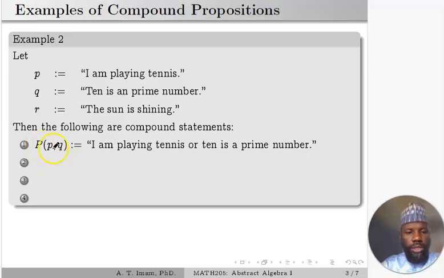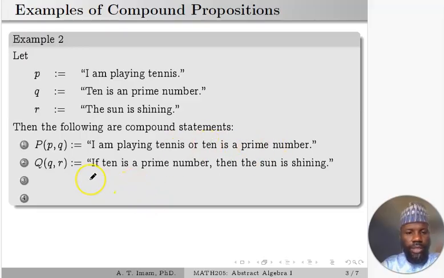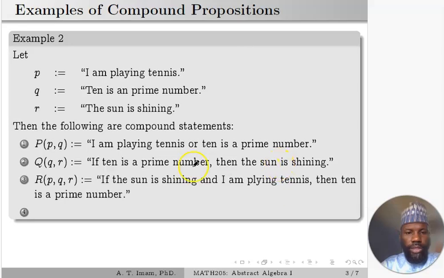Take P, a function of p and q, to be I'm playing tennis, or 10 is a prime number. This is a compound proposition, and it is made up of the smaller atomic propositions I'm playing tennis and 10 is a prime number. Likewise, look at this proposition Q, which is a function of q and r, the atomic propositions: if 10 is a prime number, then the sun is shining. This is again a proposition, made up of two propositions, so it is a function of the two propositions. So it has q and r as its primitives.